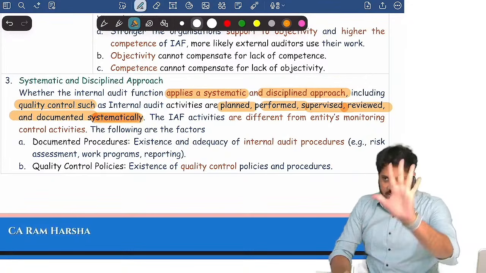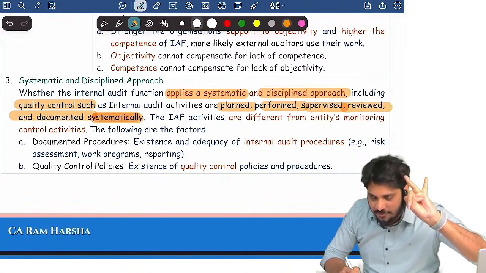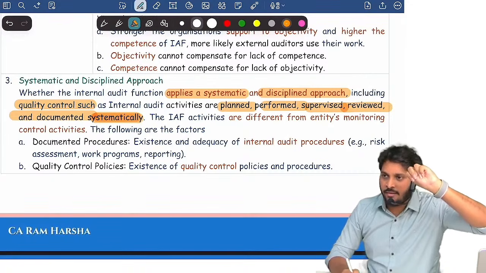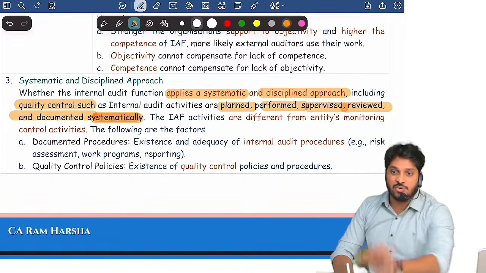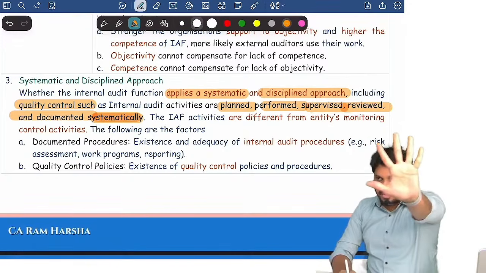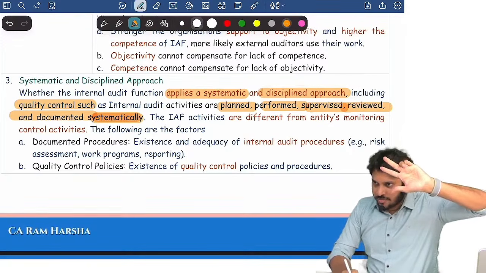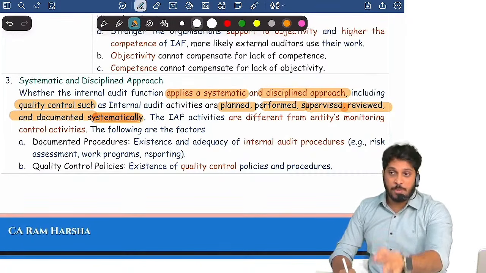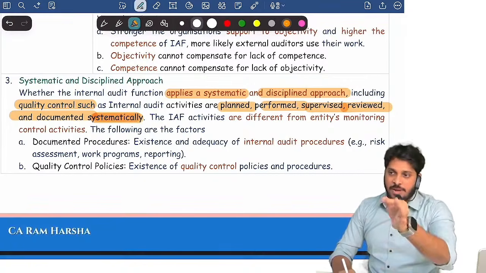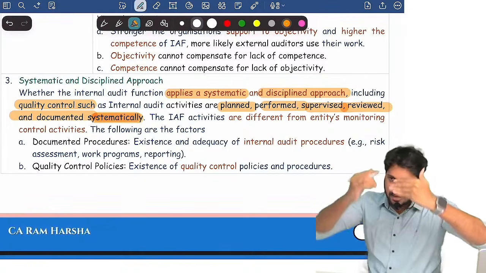If they have systematic planning, performing, reviewing, supervising, documenting, then I assume that they have a systematic and disciplined approach including quality control, then I can use their work. Five elements here: planning, performing, supervising, reviewing, documenting. And all this should be in a systematic manner. Only then I feel that they have proper quality control and a disciplined and systematic approach. Third criteria satisfied, for example.